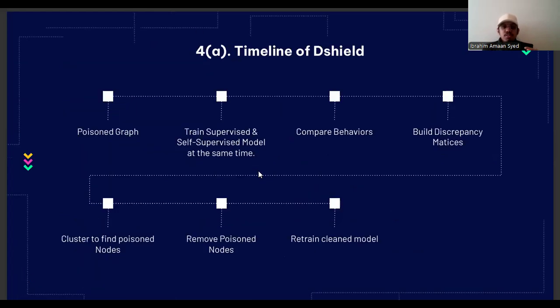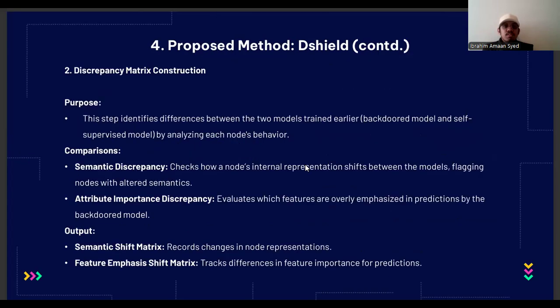The discrepancy matrix. Okay, so let's get into the second part, which is the discrepancy matrix. In this step, we basically compare the behavior of the two models that we trained earlier. One is the backdoor model and the other one is the self-supervised model. The goal here is to spot the difference between them.